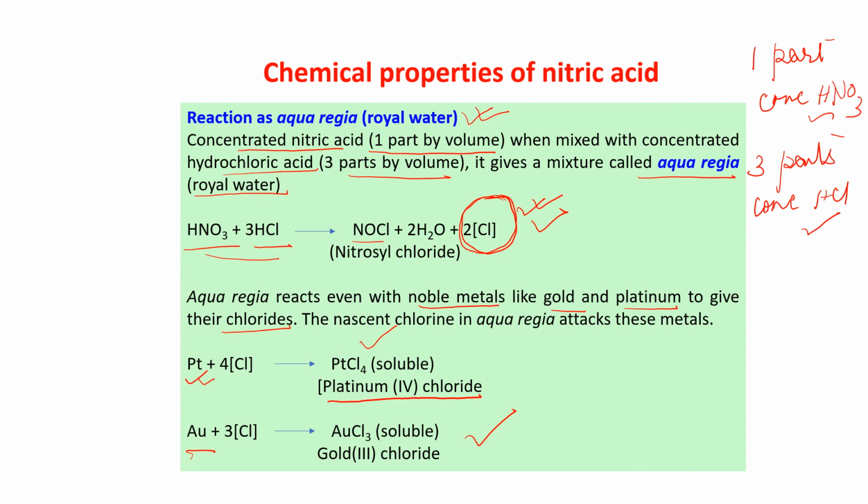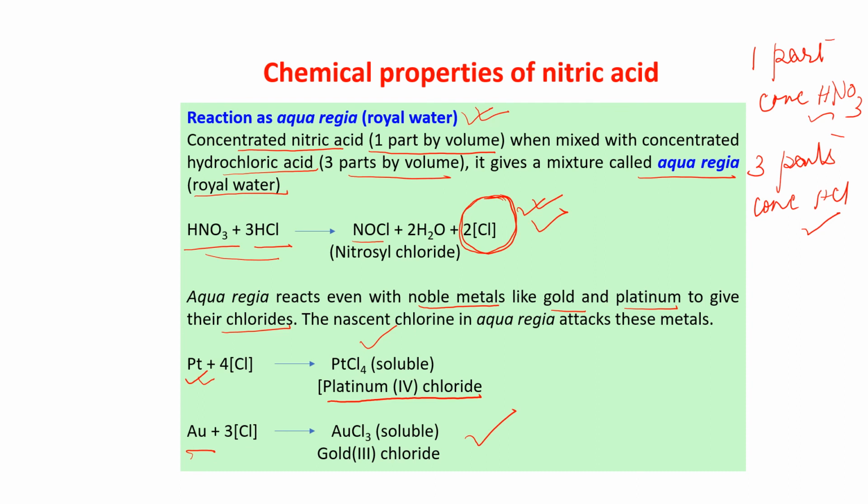This is aqua regia. Am I clear? This is the most important reaction of nitric acid. In the HCl chapter also we have read about it, and here also in nitric acid we are reading, so you can correlate the chapters. You have seen that the reactions of nitric acid are similar to those of acids, bases and salts, whatever we have read in that chapter. And here the aqua regia is similar to what we have read in the HCl chapter. So if you read one, you can correlate with the other chapter also, and like that only you have to study.